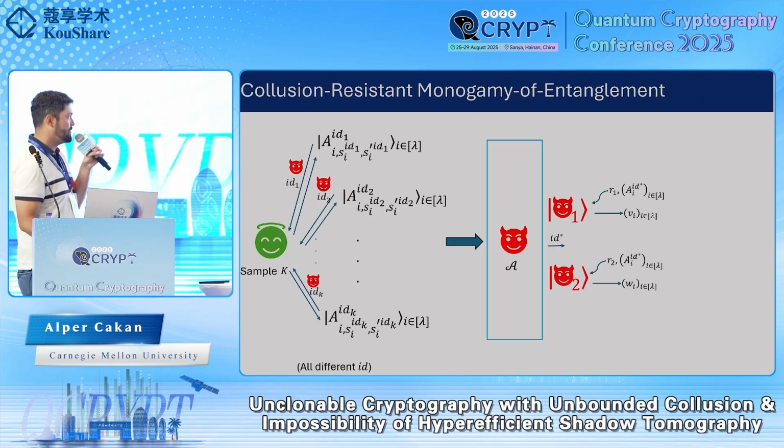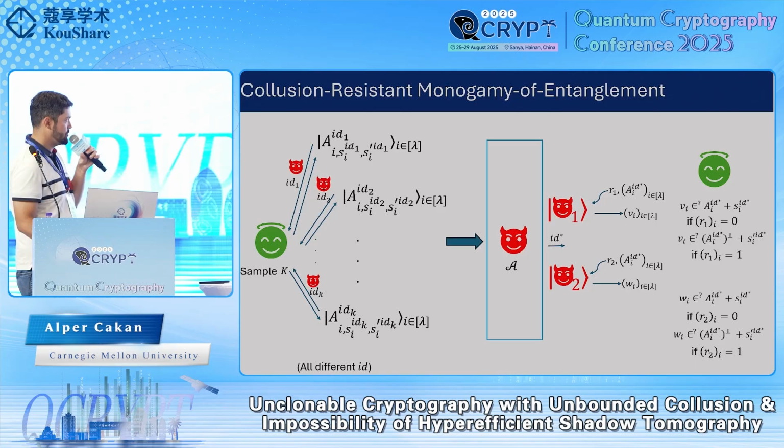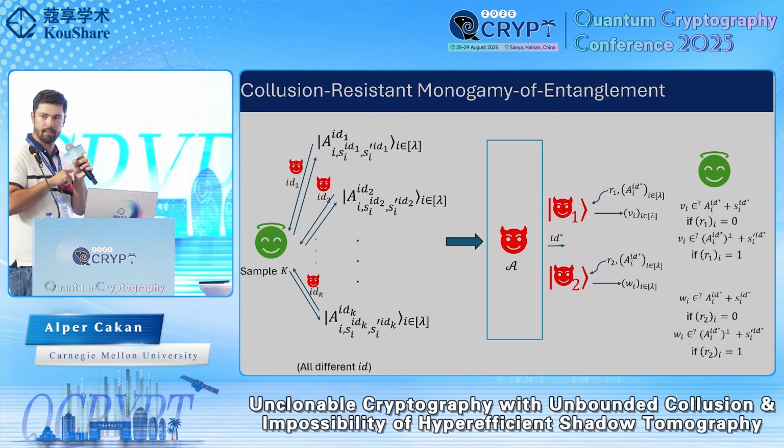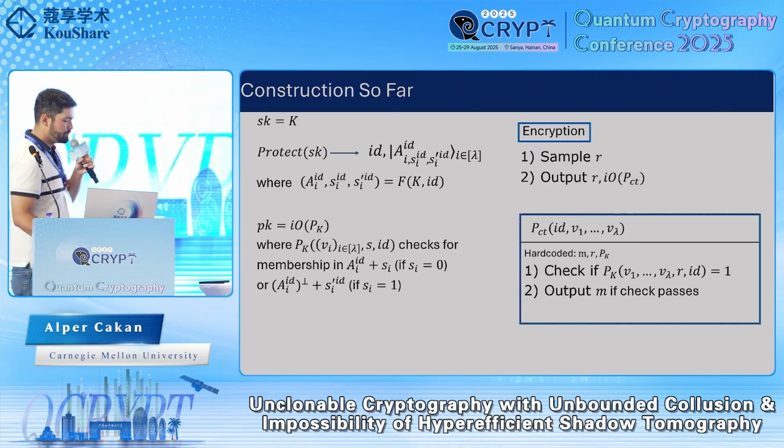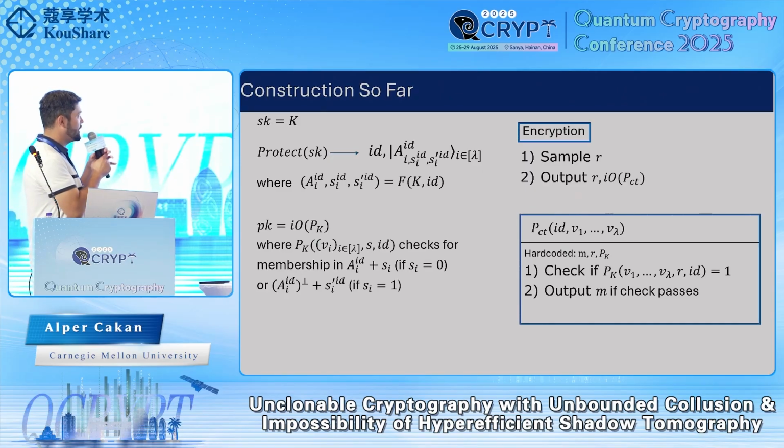And we are able to show that no efficient adversary can reliably answer these challenges. And using this property, we are able to obtain a copy-protected PKE scheme where, again, your decryption key is a tuple of coset states, but this time it's an independent generated pseudo-random coset state each time.